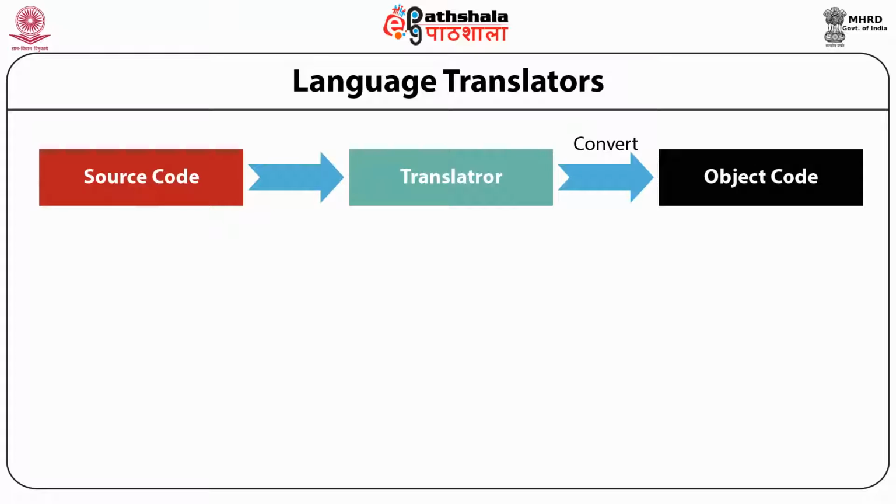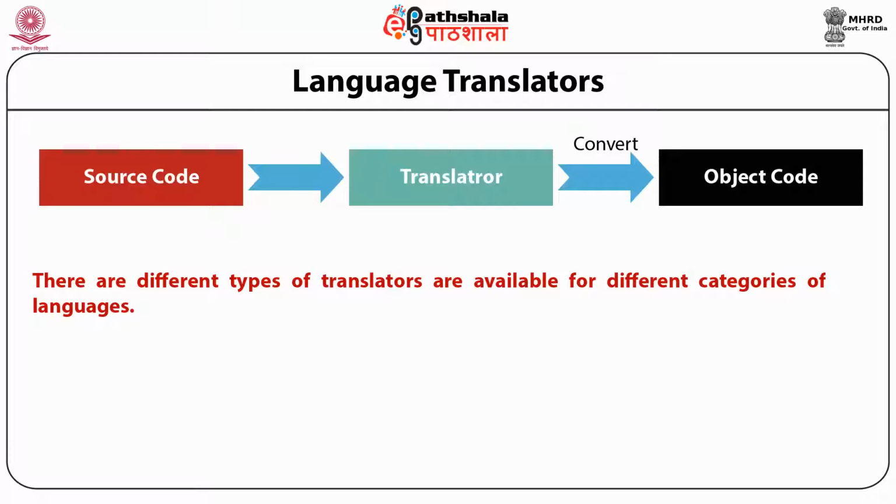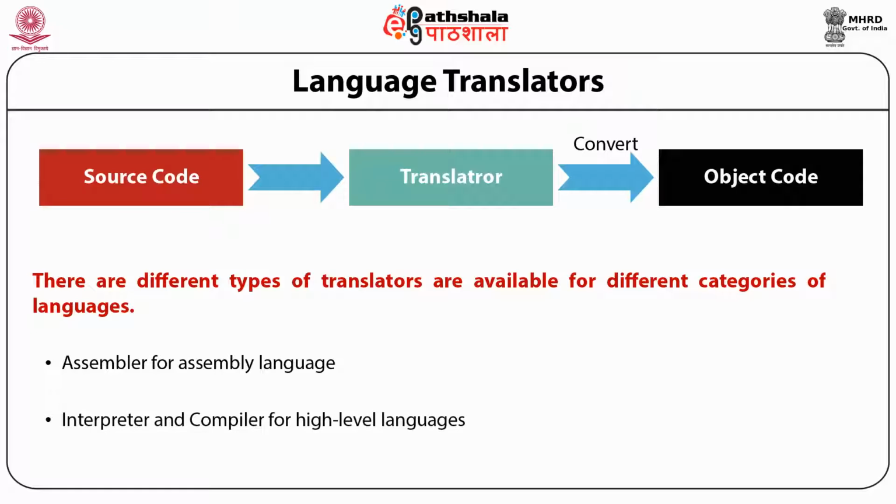There are different types of translators available, as there are different types of languages. Different types of translators are used to translate the languages from source code to object code. For assembly language, we have the assembler as a translator which translates assembly language programs into machine code. For high level languages, we have the interpreter and the compiler, and these 2 translators translate high level languages into machine form.